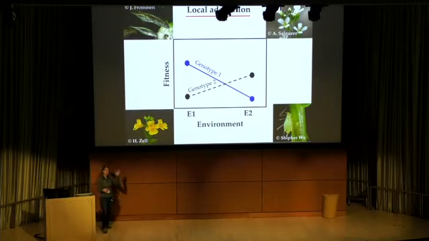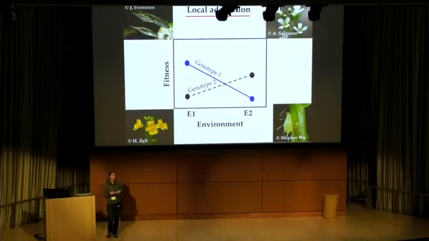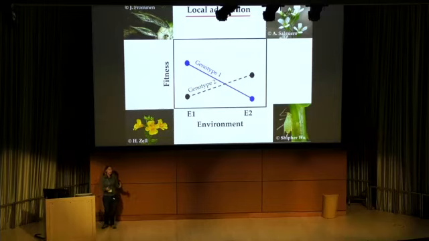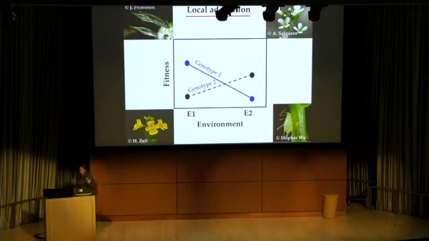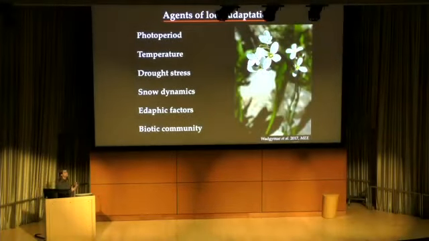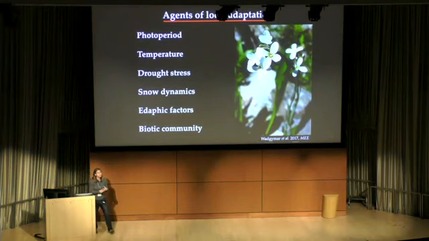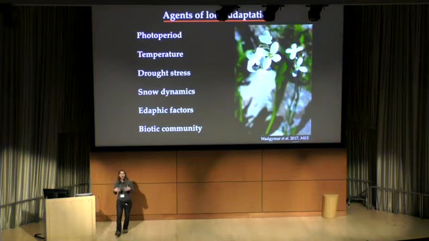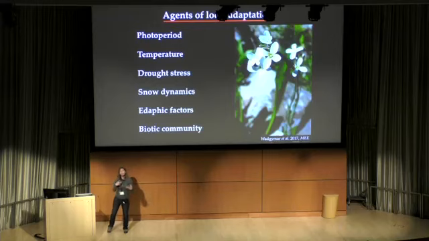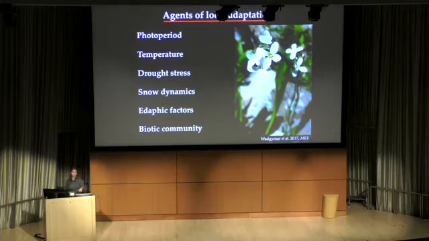However, these patterns of local adaptation are not ubiquitous, and indeed a variety of evolutionary processes, including gene flow, can swamp out locally adapted alleles and result in local maladaptation. Now, while the pattern of local adaptation has been documented extensively over the past 80 or so years, we know much less about the processes that contribute to local adaptation. So this is really where the field is going. How do various environmental agents of selection interact to contribute to the evolution of local adaptation?